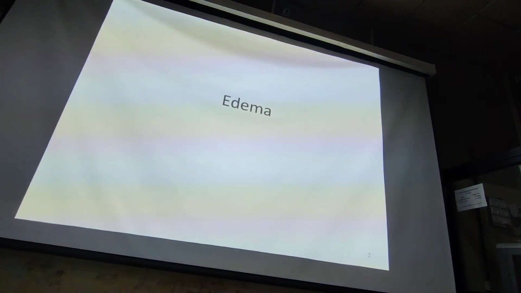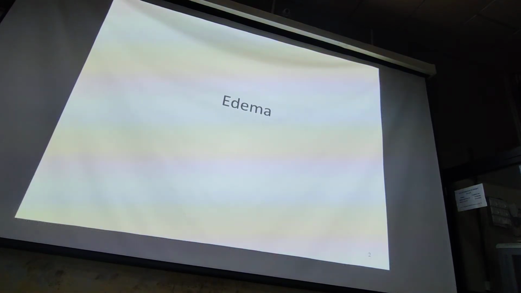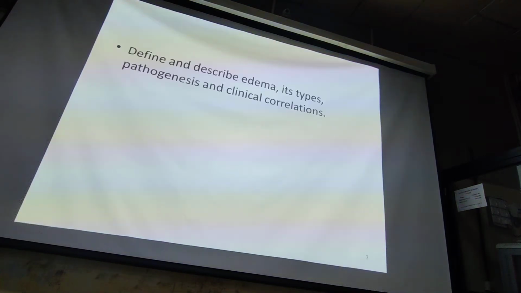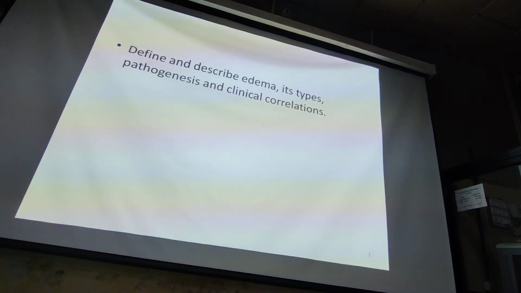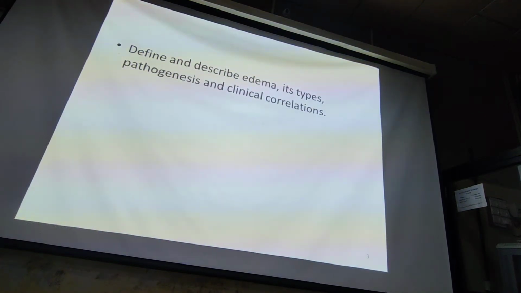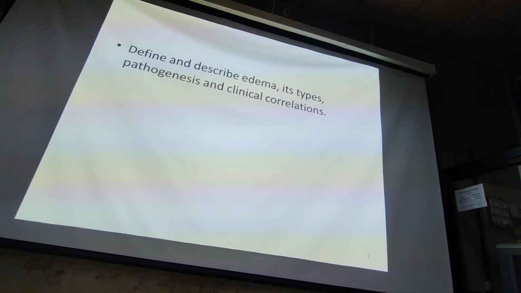In your new UG curriculum, each topic has competency, meaning this much you should know. In edema, you should know the definition, describe edema, its types, pathogenesis and clinical correlation. What do you mean by pathogenesis?